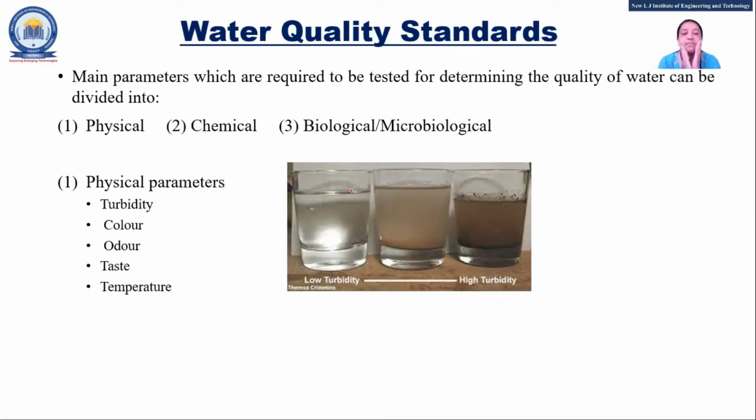So there are mainly 3 parameters. There are different criteria for the water quality that depend upon how it is supposed to be used. If it is supposed to be used for drinking purposes, then the quality of the water should be at the highest level. If we are thinking it is supposed to be used for irrigation or in any industry, then the quality of the water requirement is lower.